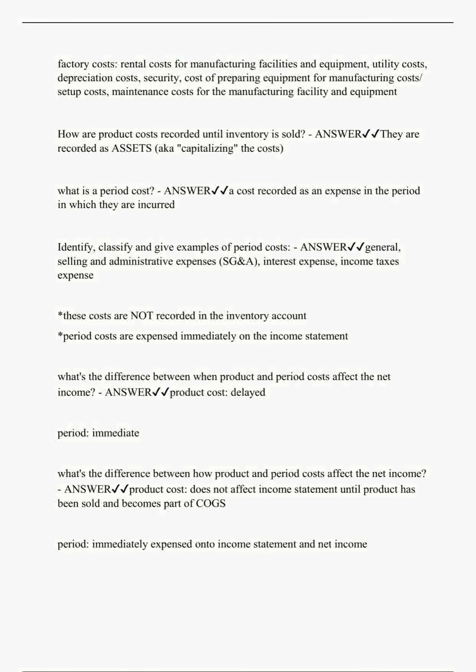What's the difference between when product and period costs affect net income? Answer: product cost, delayed; period, immediate. What's the difference between how product and period costs affect net income? Answer: product cost does not affect the income statement until the product has been sold and becomes part of COGS. Period costs are immediately expensed onto the income statement and net income.